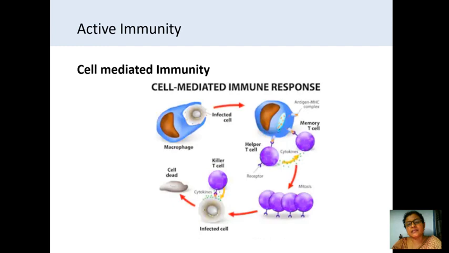Whenever the infected cell is engulfed by the phagocytic cell, then immediately the antigens are produced. Those antigens we can see at the outer covering of the cell. And what is the action of the antigen? Whenever the antigen is there, it stimulates the immune response.